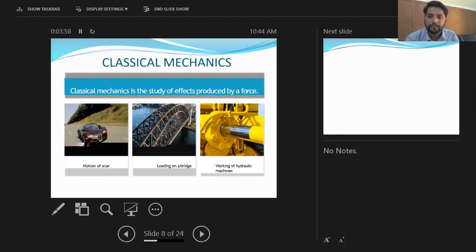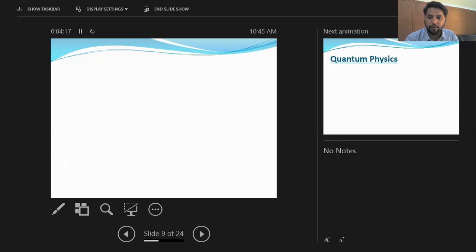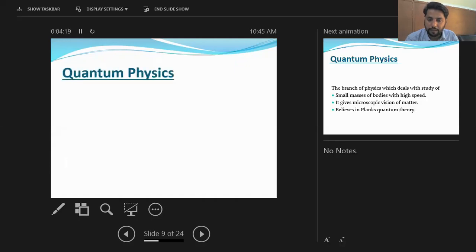Now here is a diagram that is given: motion of a car. The motion of a car is studied in classical mechanics, as are loading on wheels and the working of hydraulic machines. These three are applications of classical mechanics which are produced by force. Now, what is quantum physics? Here are the three postulations which are different from classical physics. Therefore, we have divided physics into two main branches.